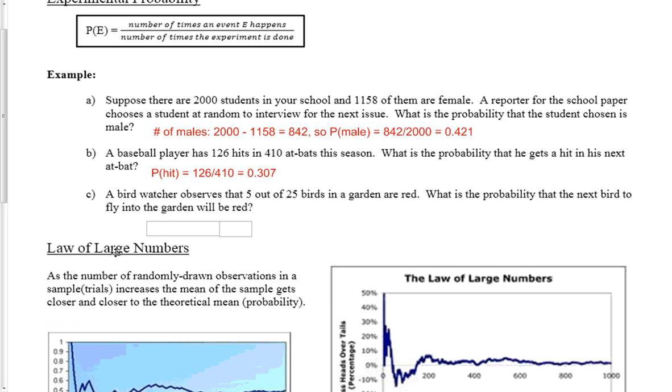Finally, example C: a bird watcher observes that 5 out of 25 birds in the garden are red. What is the probability the next bird to fly in will be red? We're going to base this probability off of our previous observations. So we're going to say the probability of getting a red bird is the number I observed, 5, out of the total number of observations, 25. So in the past, 5 out of 25 were red, and as a decimal, that's 0.2, or as a fraction, it would be 1/5.